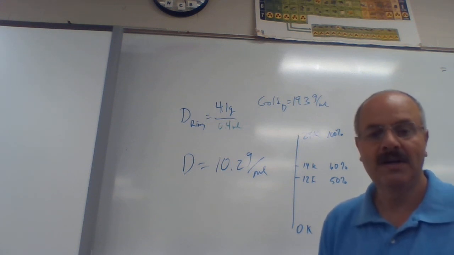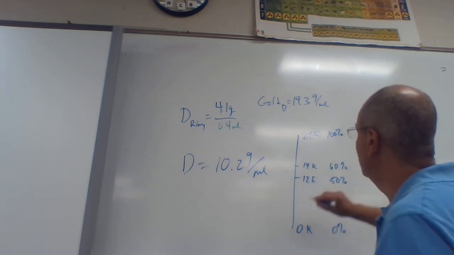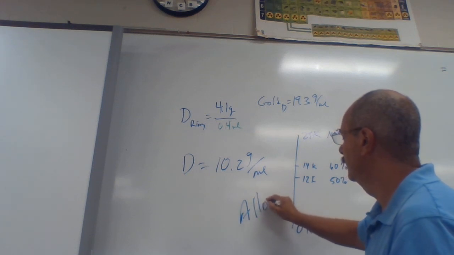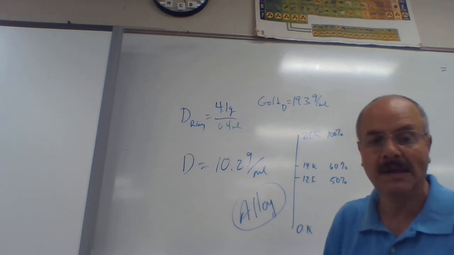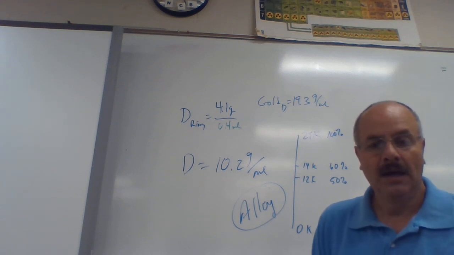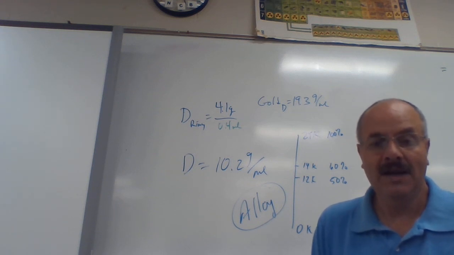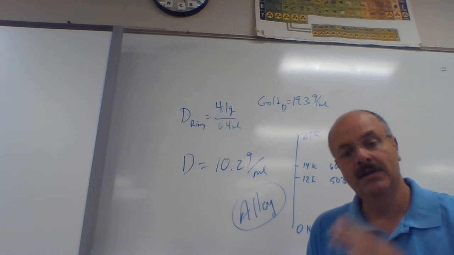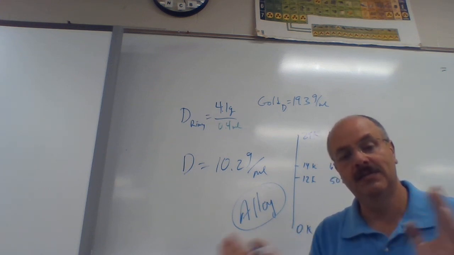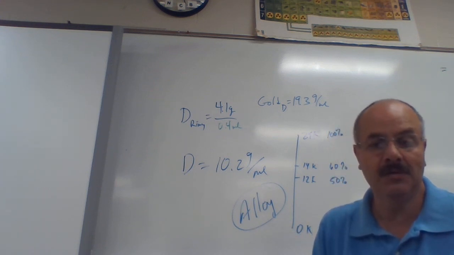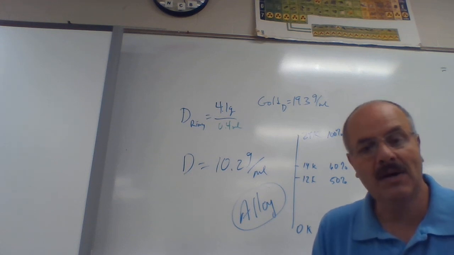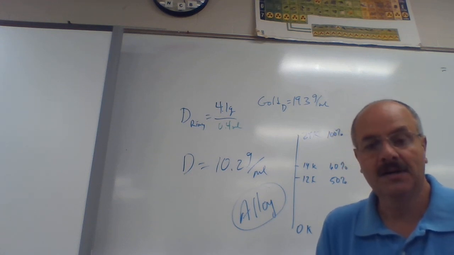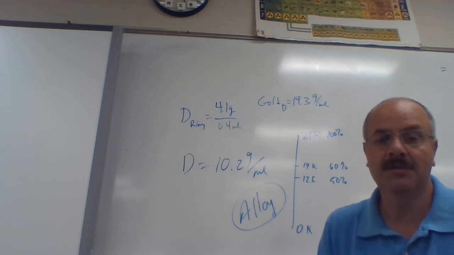So now what did they actually make? Because they mixed it together, they made a thing called an alloy. You don't have to know that term for anything. It's just a little extra that you'll hear about out in the real world: they make alloys, and alloys are a mixture of two metals, mixed together to get different properties. And that's something that we do inside of our cars a lot. We mix metals so that we can get different properties, so that our cars have different characteristics about the way in which they run.